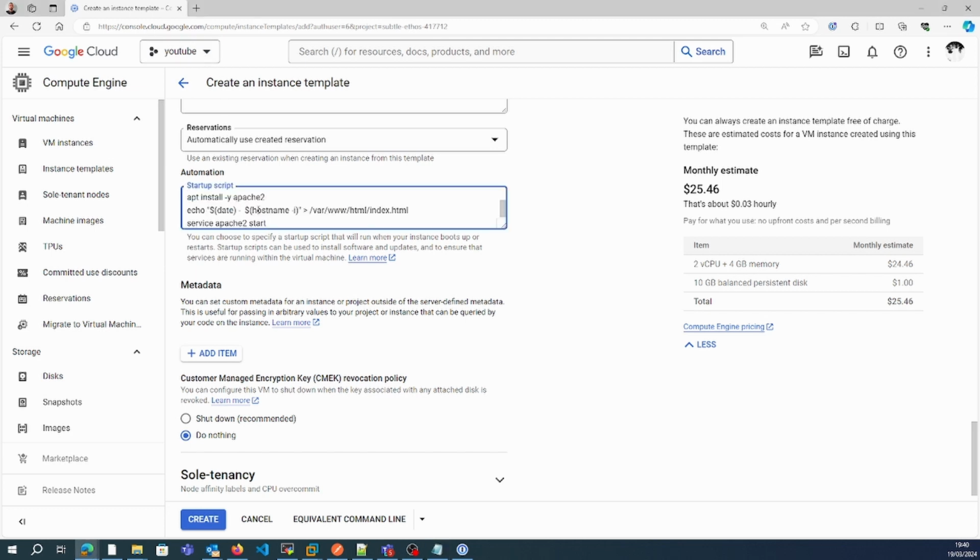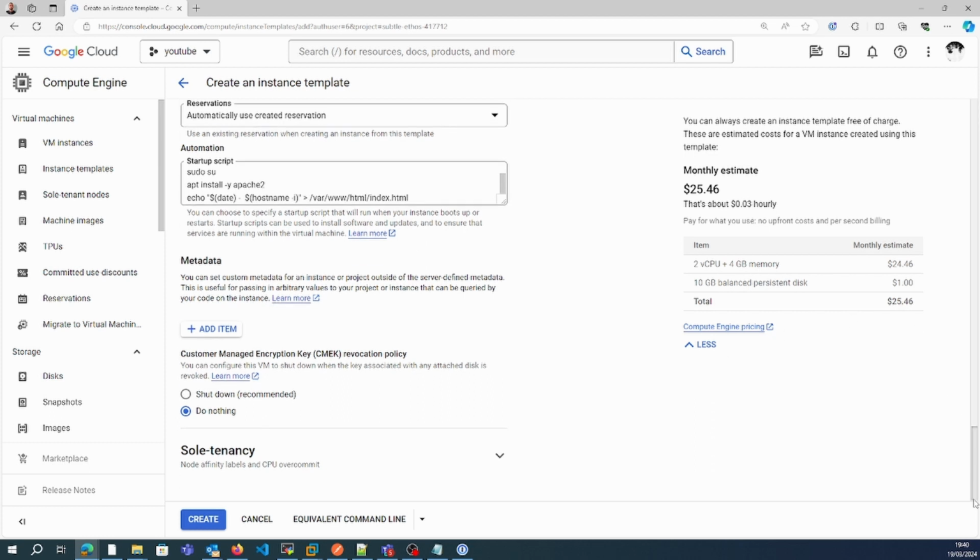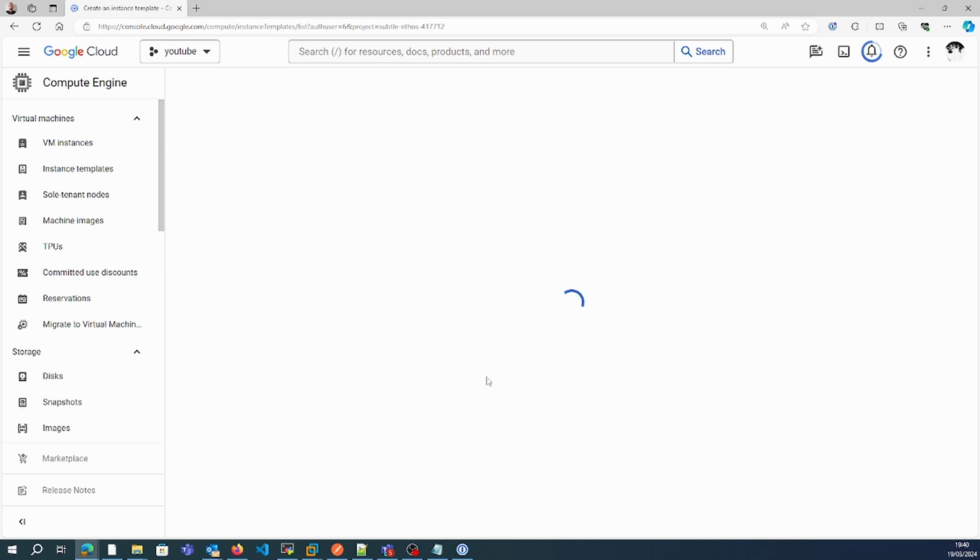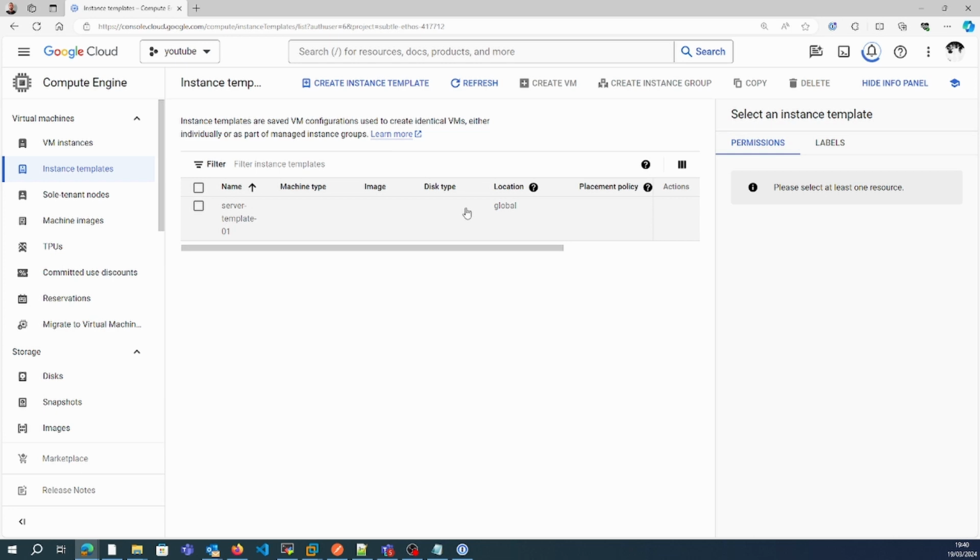So whenever any VM is created using this particular template, it will always have Apache installed and this particular system configured. So I'm just going to create a template, and creating a template doesn't cost anything. But once we spin up the machines, the instances using this template, we will have to pay for the instances which are spun up using these templates.